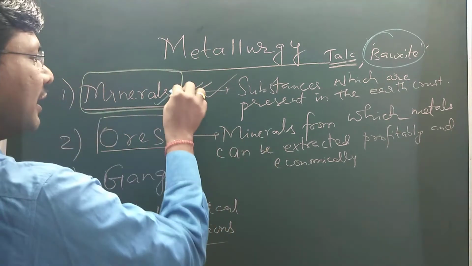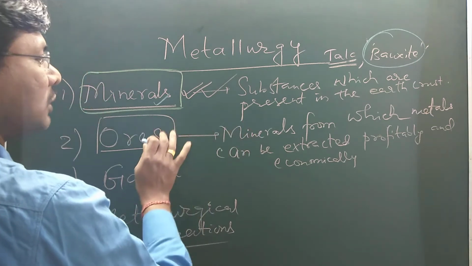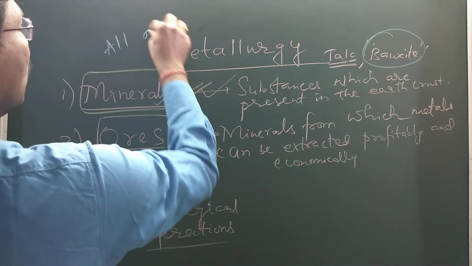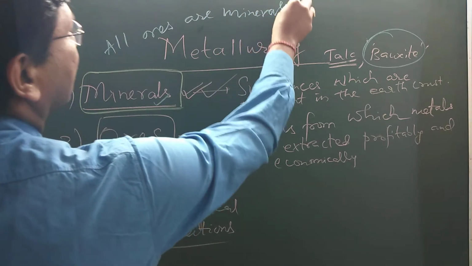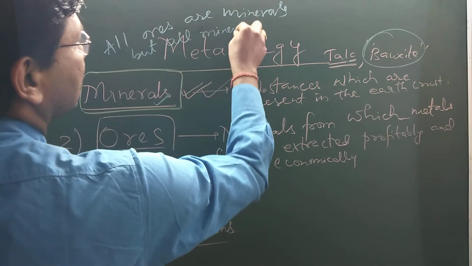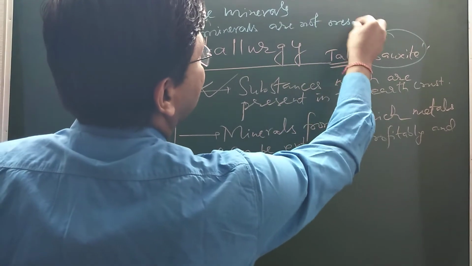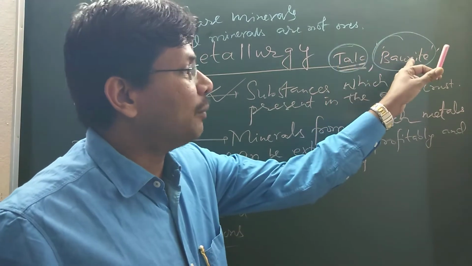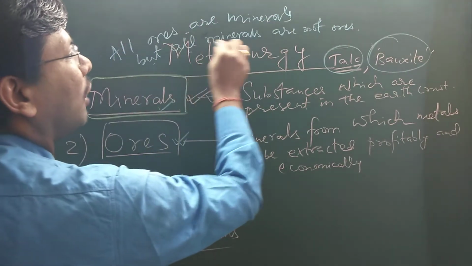So all ores are minerals, but all minerals are not ores. That you have to keep in mind. Like in this example, talc is a mineral, but it is not an ore. Similarly, bauxite is an important ore of aluminium. So all ores are minerals, but all minerals are not ores.